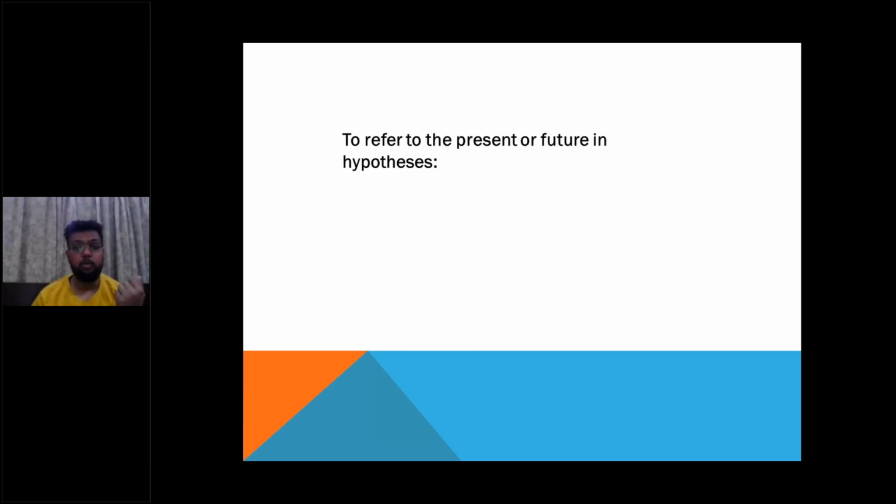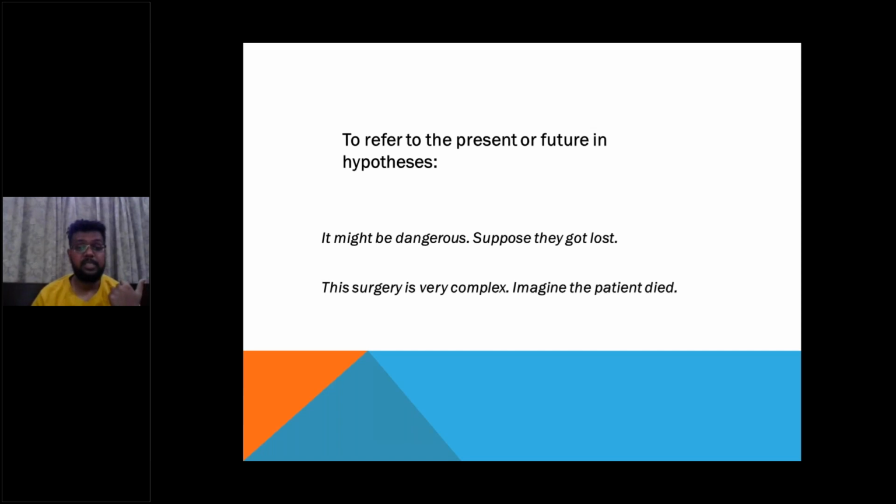Again, past tense is also used to refer to hypothesis and imaginations. It might be dangerous. Suppose they got lost. Here, we have made use of the past tense. This surgery is very complex. Imagine the patient died. So this is a hypothesis, an imagination. In this imagination, what we have done is that we have made use of the past tense.